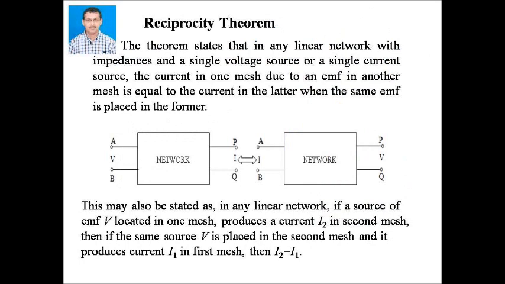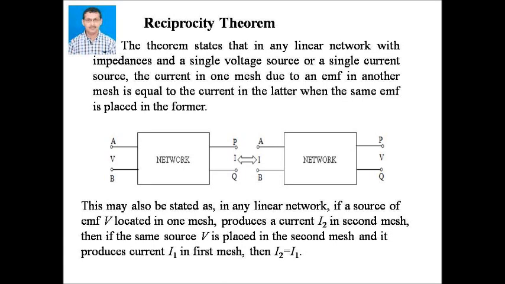Next, reciprocity theorem. The theorem states that in any linear network with impedances and a single voltage source or a single current source, the current in one mesh due to an EMF in another mesh is equal to the current in the latter when the same EMF is placed in the former. In other words, the interchange of an ideal current source and an ideal voltage source in a circuit will not change the voltmeter and ammeter readings.